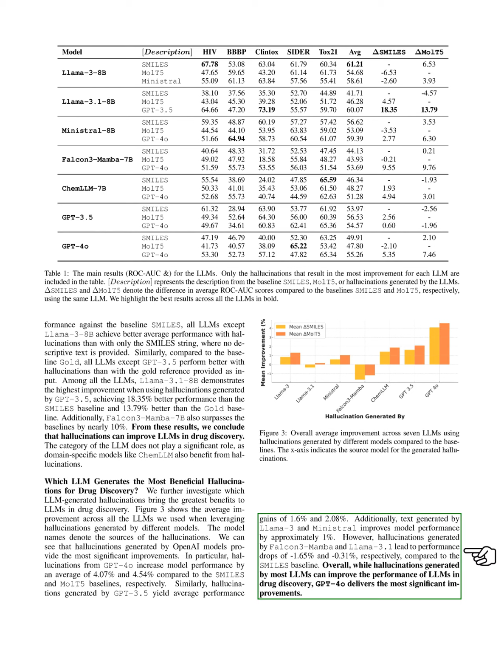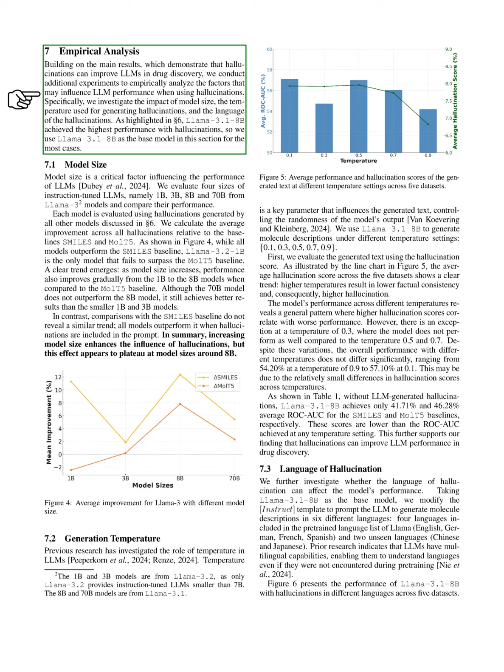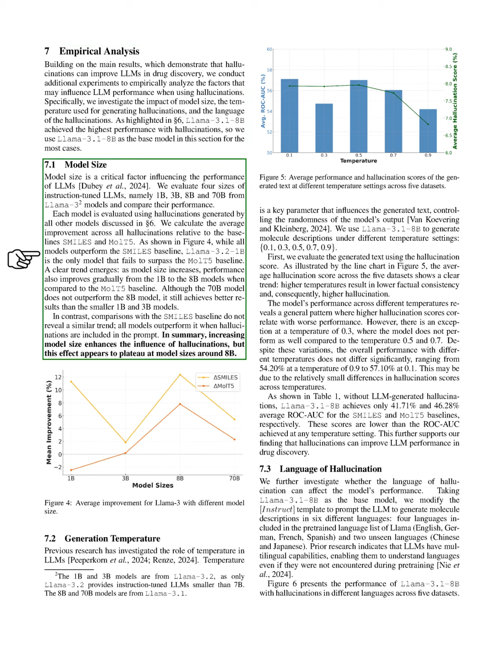Section: Empirical Analysis. In this section, we build on our main findings that hallucinations can enhance the performance of large language models, LLMs, in drug discovery. We conduct further experiments to explore factors that might affect LLM performance when using hallucinations, specifically looking at model size, the temperature for generating hallucinations, and the language used. For model size, we assess 4 instruction-tuned LLMs, 1 billion, 3 billion, 8 billion, and 70 billion parameters from the Llama 3 models. We compare their performance using hallucinations generated by the other models.